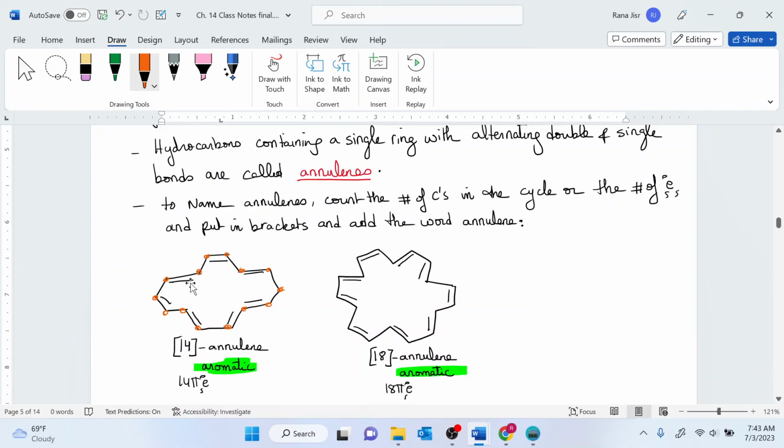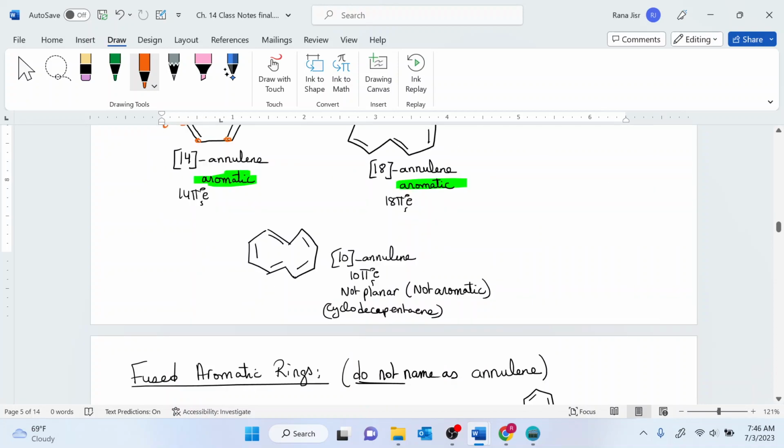Here I do have 7 double bonds, so it is going to be 14 electrons and you put it in brackets. So either you go by the number of carbons, or you go by the number of electrons, and both are going to be the same. The 10 carbon structure, it is not conjugated, but we still name it as an annulene because it does have an alternation of double and single bonds.